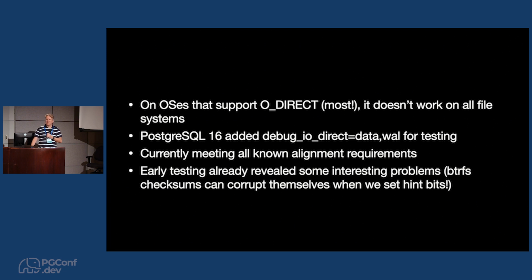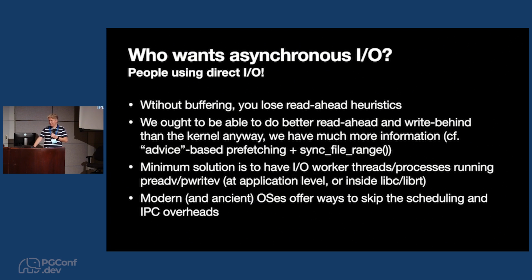So far, we've already managed to learn that Postgres interacts pretty badly with BTRFS when you turn direct IO on, for example. So that's been quite educational. I would say that BTRFS is just broken. Yeah. And specifically, BTRFS has checksums for every block. And sometimes when we're writing a block, during the write operation, another Postgres process can modify the page. So what should happen if you modify the data while you're writing it? Well, I don't know. You wouldn't expect the file system to blow up, though, would you?